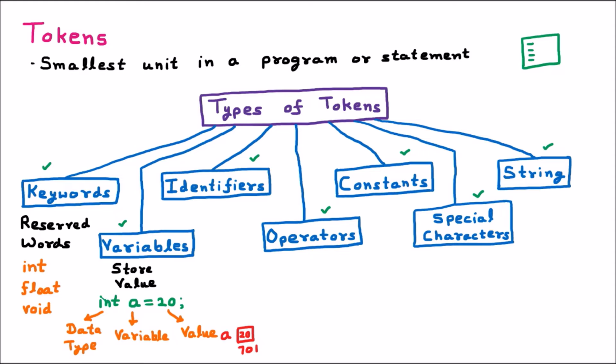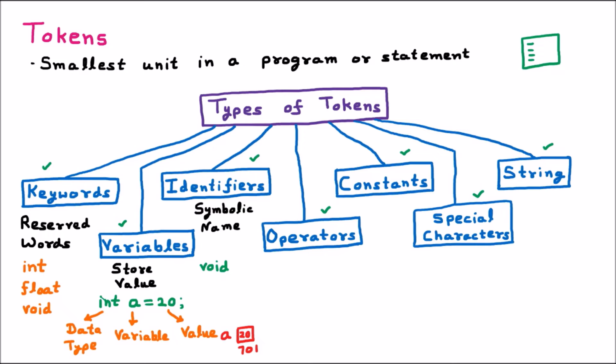Now the next token is the identifier. Identifiers are the symbolic names or the user-defined names. Let us suppose I am going to declare one function. We know that for declaring a function we use void, so I am writing void here. After this void, I want to declare the function with some name.